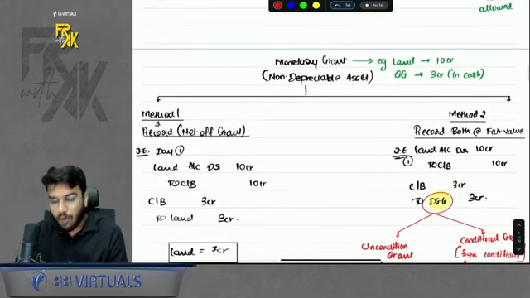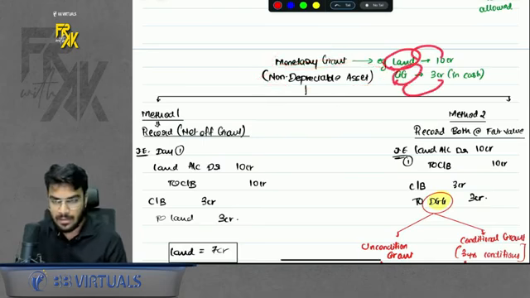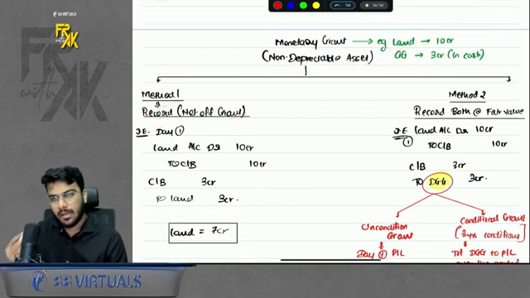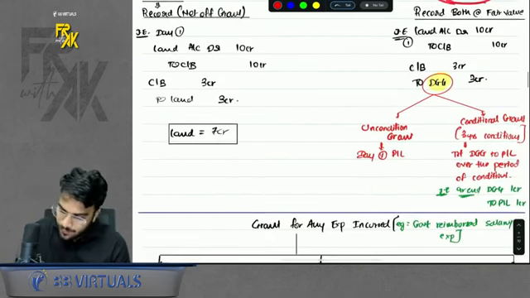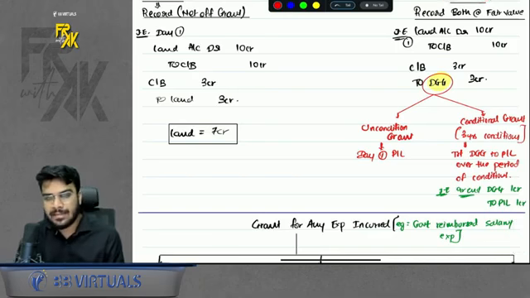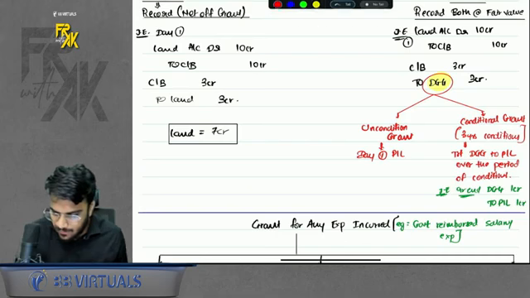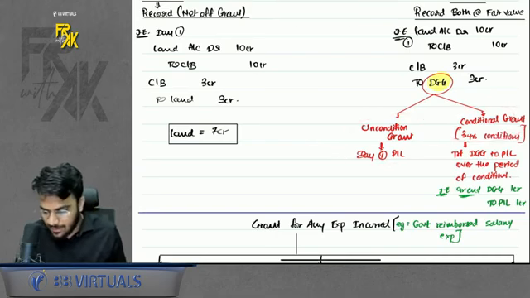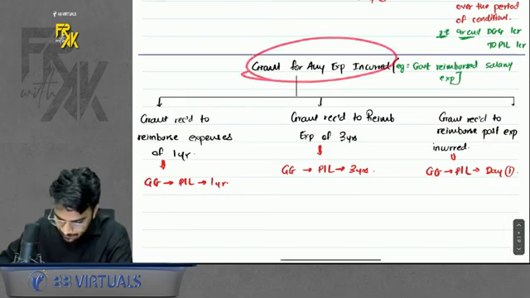Simple. Okay. What if there is a monetary grant for a non-depreciable asset? Let's say you bought land for 10 CR, and the government reimbursed 3 CR. Now what to do? Again, two methods. Method number 1, you can net the government grant from the cost of the asset. Method number 2, record both at fair value. Record the land at fair value, record the DGG at 3 CR. Now, if you are recording DGG at 3 CR, again that problem arises because it is a non-depreciable asset. You will not have the ratio of depreciation. So what to check? Whenever it is a non-depreciable asset, check whether the grant is conditional or unconditional. If it is unconditional, on day 1 itself it goes to profit and loss. If it is conditional, in the period of conditions, you will transfer it to profit and loss. Simple.